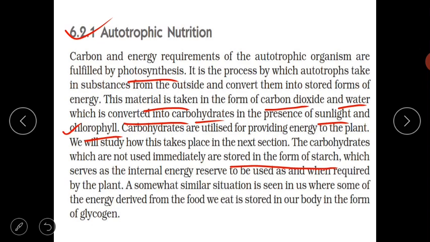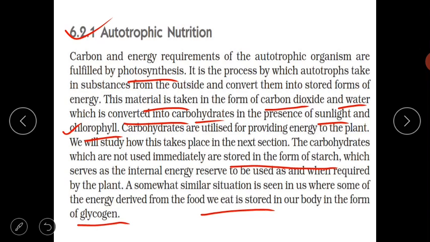In the case of animals, we take this carbohydrate from plants, and it is in the form of glucose, which is absorbed into our body. We will discuss that in a later section. The excess carbohydrate that we eat is stored in the form of glycogen in the liver.